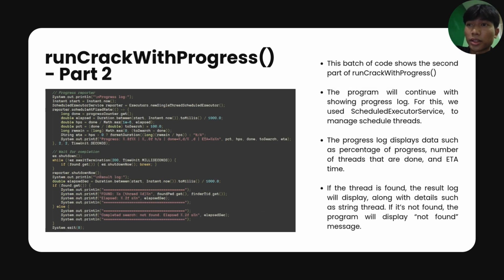For the next part, the program will continue with showing the progress log, and for this we use the scheduled executor service to manage the scheduled threads. The progress log displays data such as the percentage of progress, the number of threads that are done, and the estimated time. If the password is found, the result log will display along with details such as the string. If it is not found, the program will display a not found message.